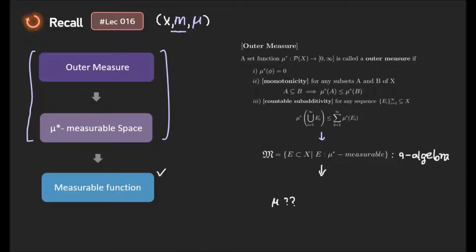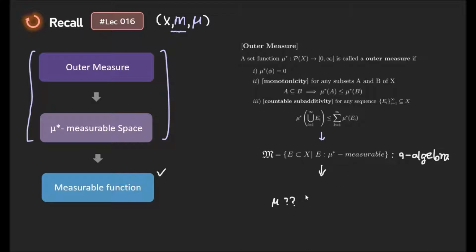Our claim is, for an arbitrary set X given, construct the measure space. This process is defining the outer measure and defining the mu star measurable space. This is a rule to extract the sigma algebra from an arbitrary set.